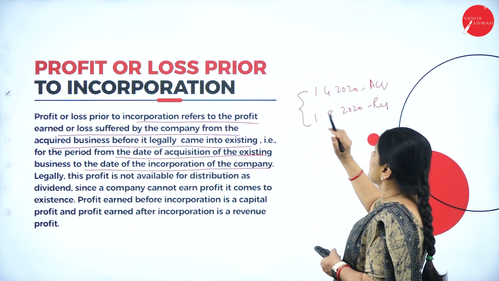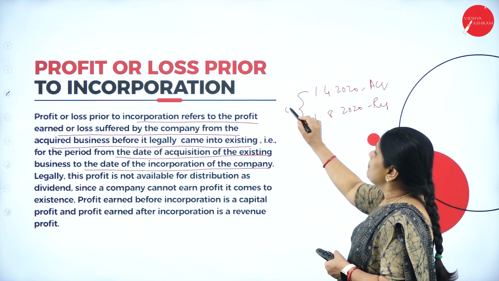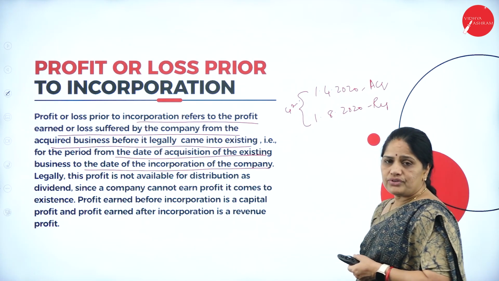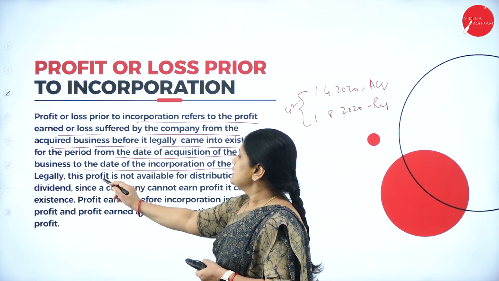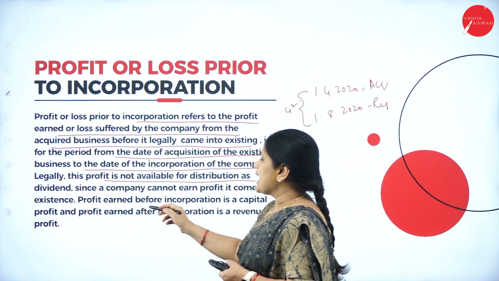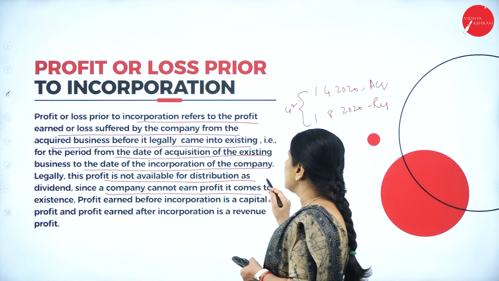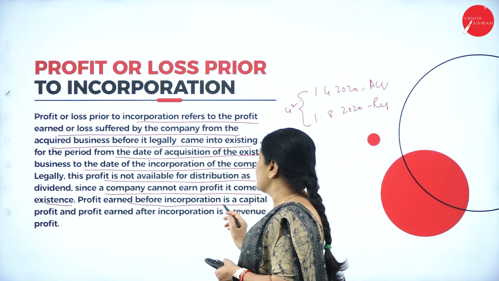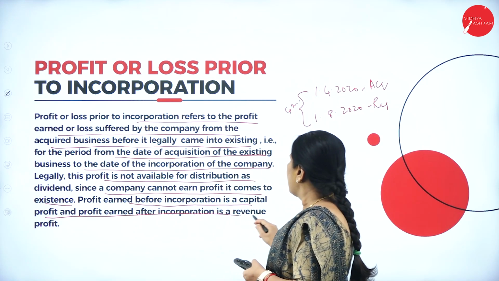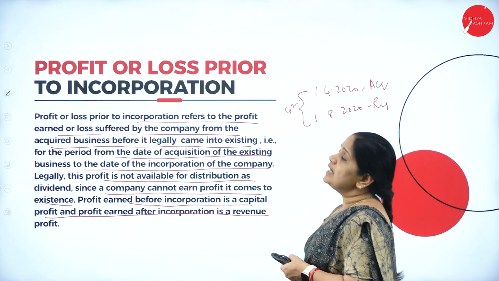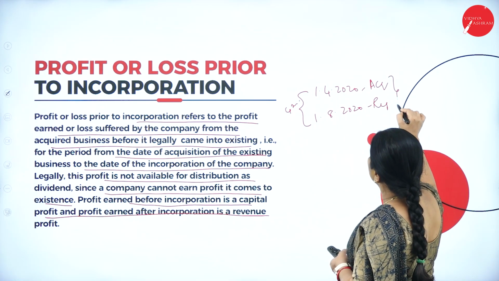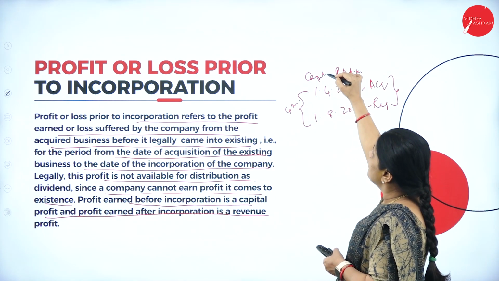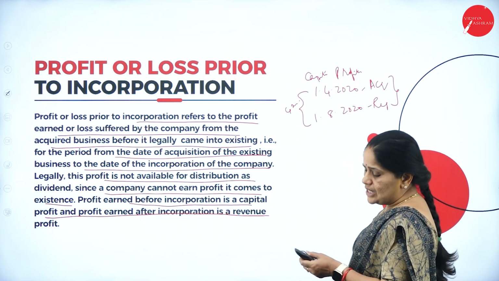What happens here? April, May, June, July, 4 months. The profit earned in these 4 months cannot be considered as profits of the company. Legally, this profit is not available for distribution as dividend, since a company cannot earn profit before it comes into existence. Profit earned before incorporation is a capital profit, and profit earned after incorporation is a revenue profit. Whatever profits are earned in this period, we call capital profits, and they cannot be shared among the shareholders.